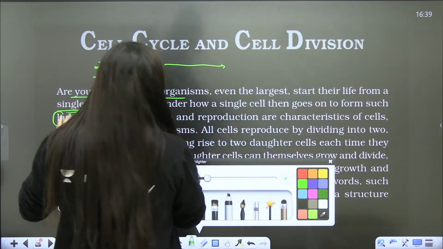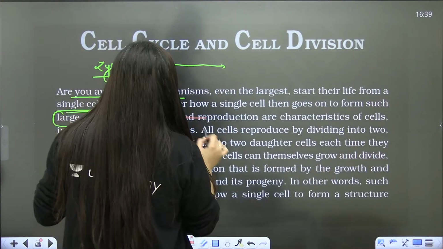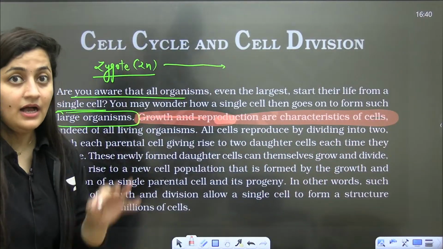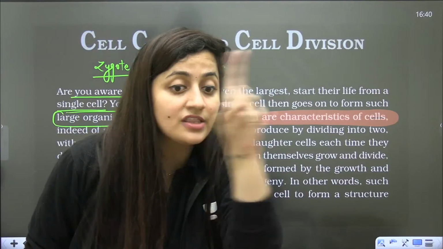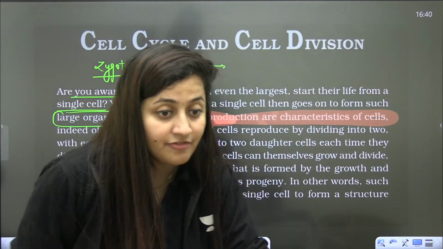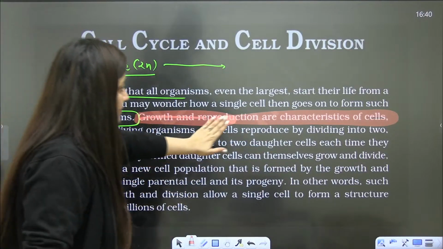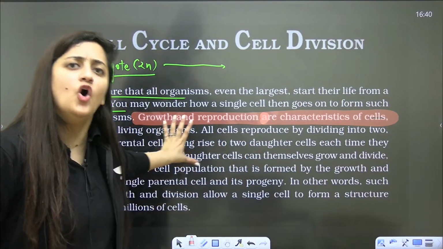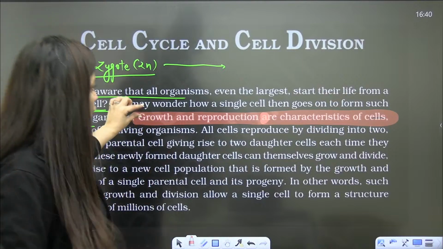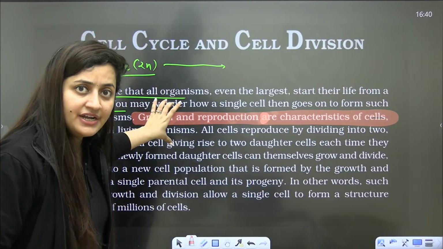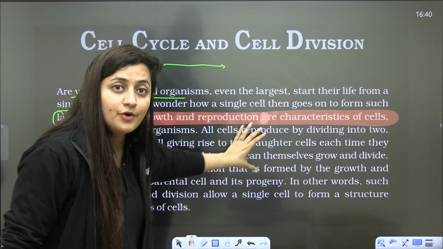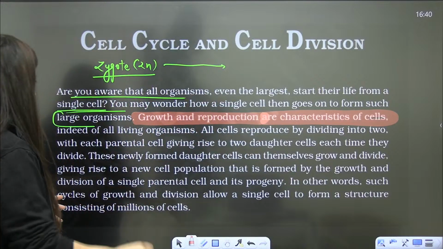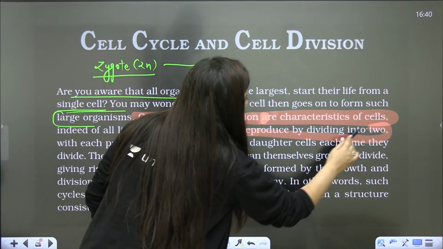Now you can tell me, yes ma'am, we are mastering the NCERT also. So growth and reproduction are the characteristics of the cell. Again I am saying, a characteristic feature of the cell, not the defining feature. What is the meaning of characteristic feature? That living organisms will have it, but it is not mandatory that all living organisms will have this property. Growth is also there in non-living organisms, that is why it is not a defining property. Reproduction is absent in some living organisms, that is why it is not a defining property, but they are characteristic features. So all cells reproduce by dividing into two.